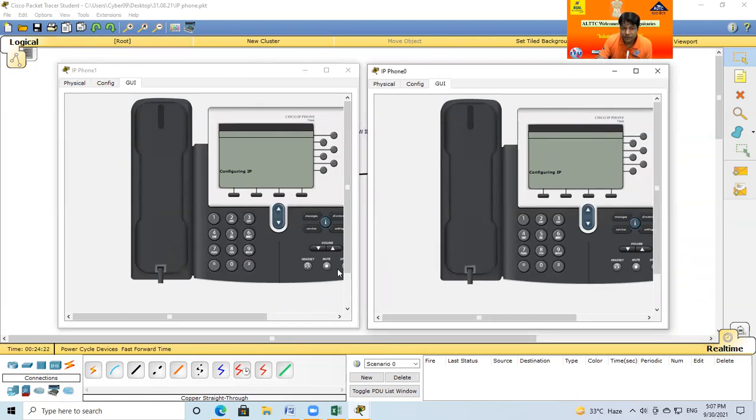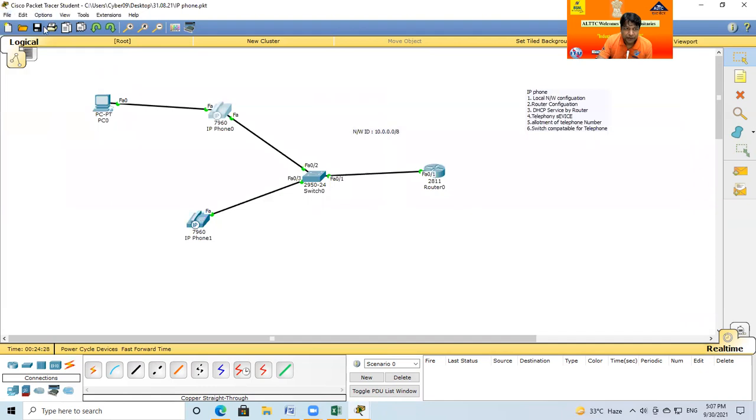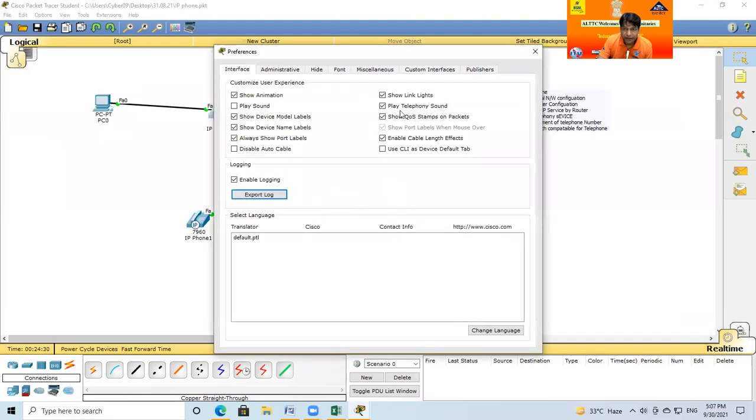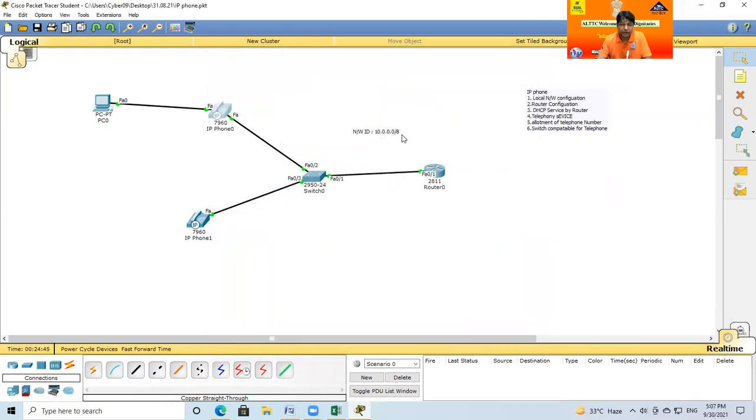When you are going for this configuration, one more thing: go to the File option, then Preferences, and a pop-up screen appears. In your computer, the play sound for the telephone option is unchecked. You just check mark it, because with it checked you can easily listen to the sound of the telephone.